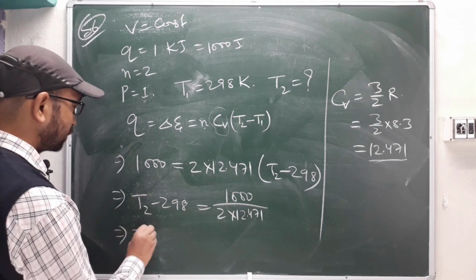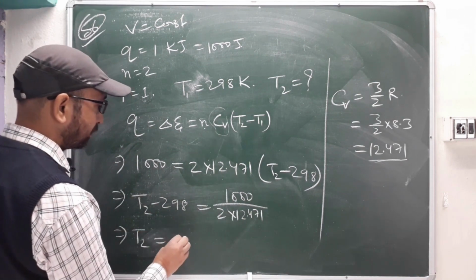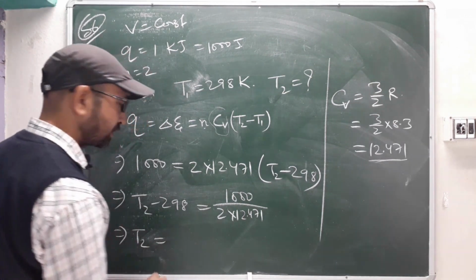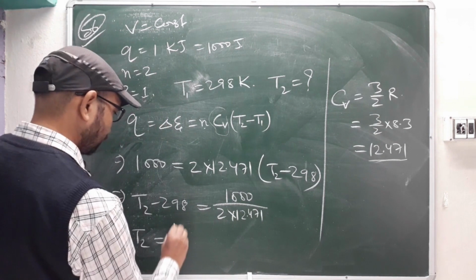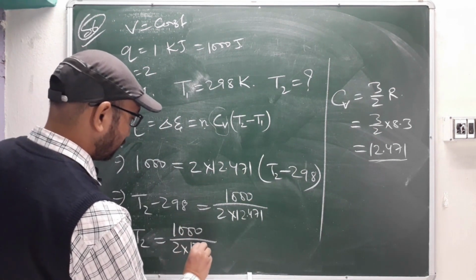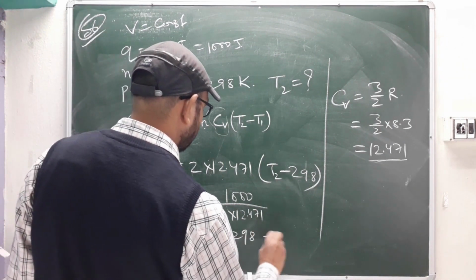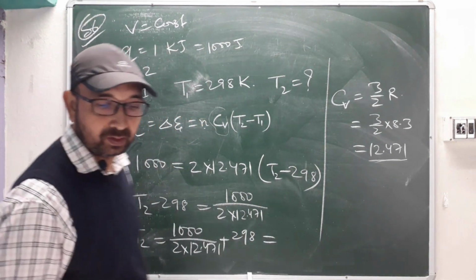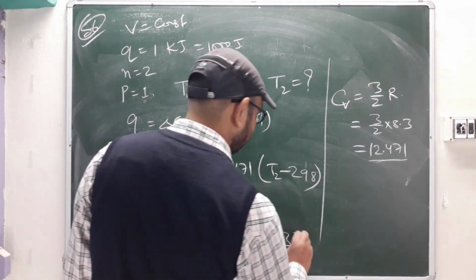T2 equals this plus 298, since it goes to that side it will be plus. So how much are we getting? Yes, I have solved, it is 338.09.